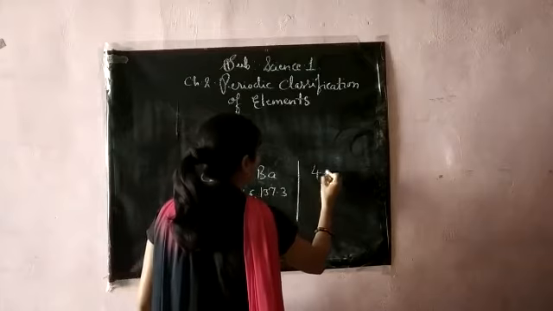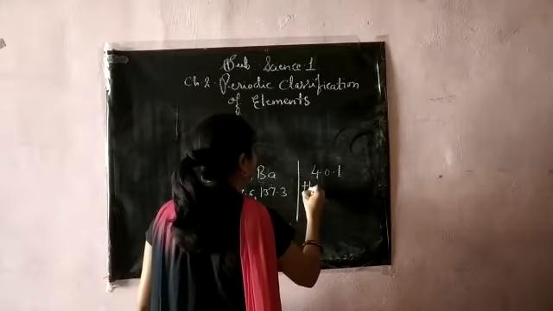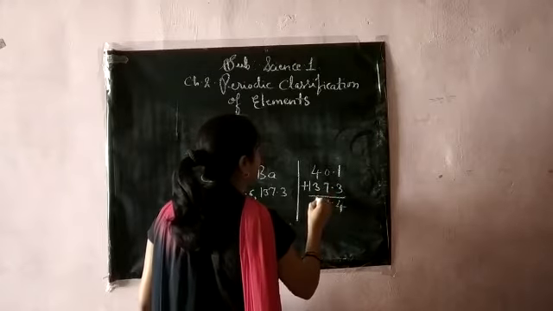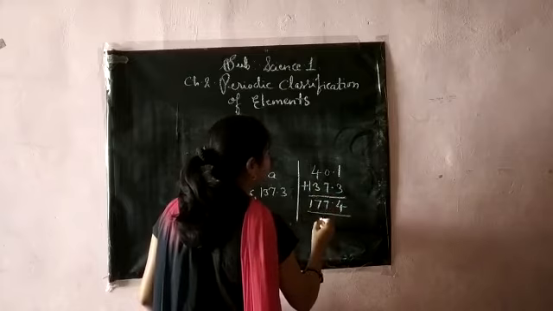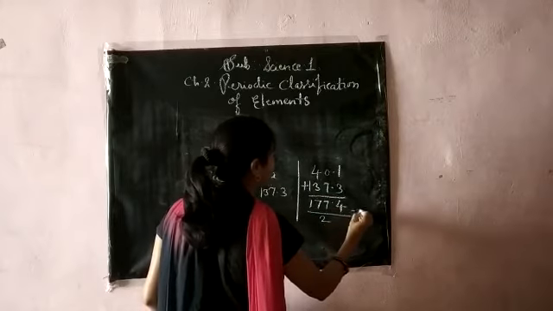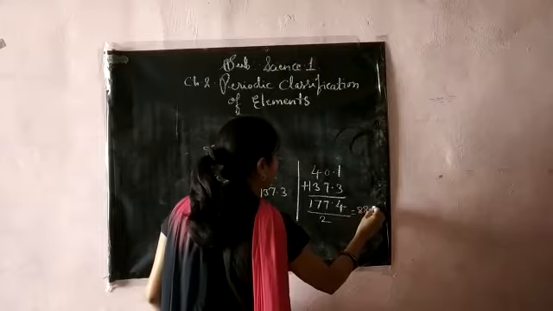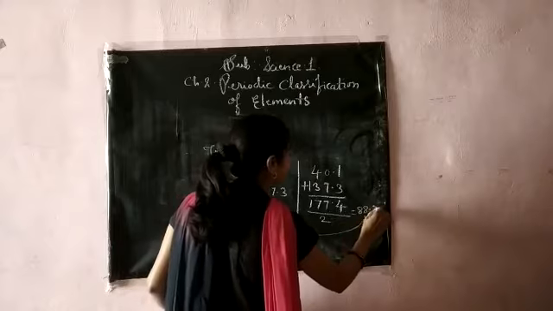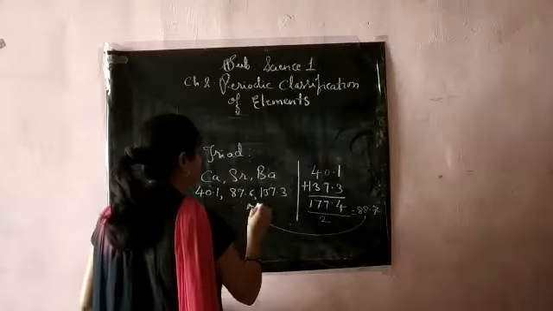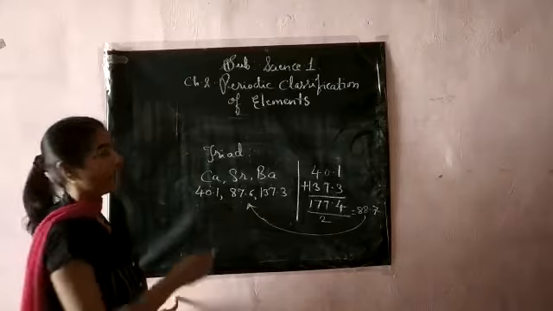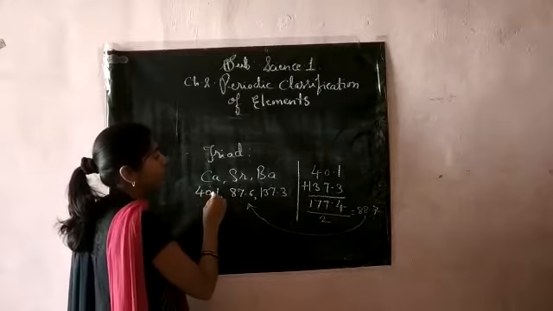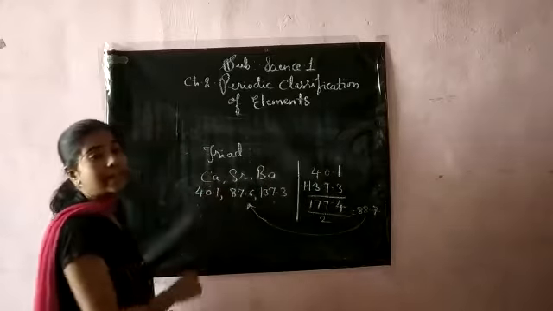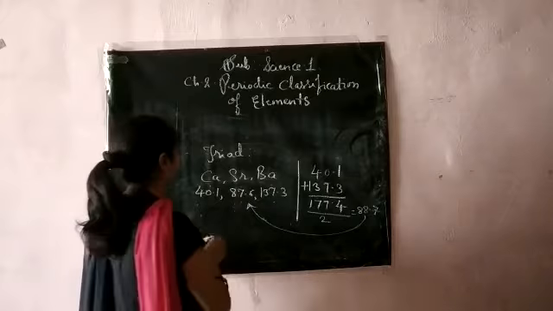Let's see how. 40.1 plus 137.3 gives 177.4. When this 177.4 was divided by 2, he got the answer 88.7, and this 88.7 was very much similar to 87.6. That means the arithmetic mean of the atomic weights of calcium and barium was the atomic weight of the middle element, strontium. Again, he was successful in his next triad.